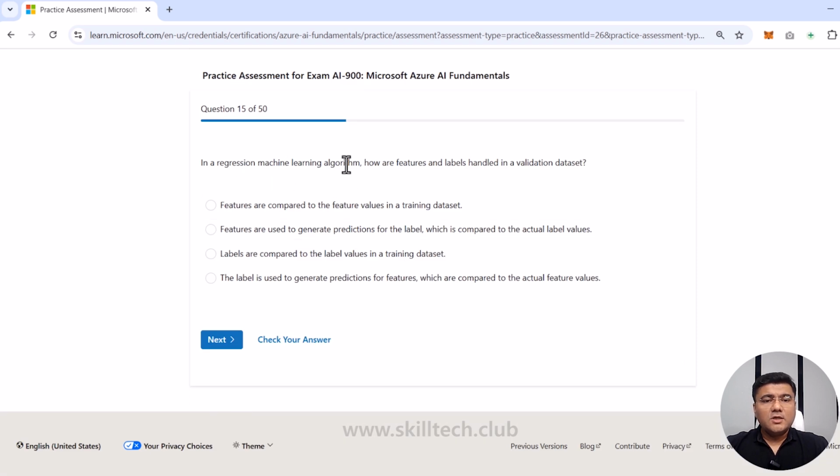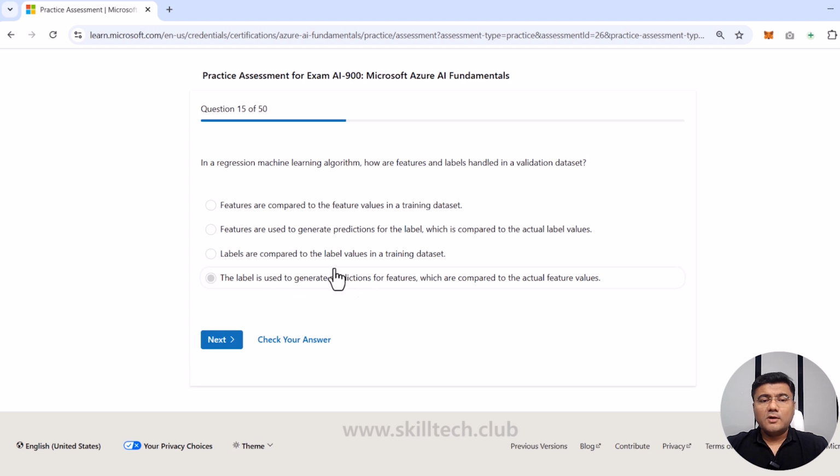In regression machine learning algorithm, how are features and labels handled in a validation data set? Now, this is a tricky question again. They're asking how exactly features and labels are going to be handled in the validation data set. Four options are there. Features are compared to the feature values in the training data set. Features are used to generate predictions for the label, which is compared to the actual label values. Labels are compared to the label values in the training data set. And the label is used to generate predictions for features, which are compared to the actual feature values.